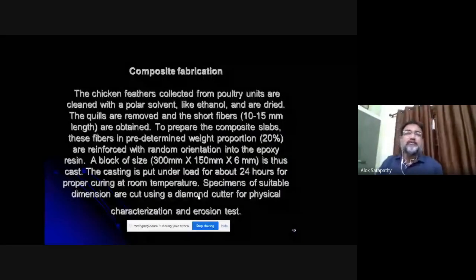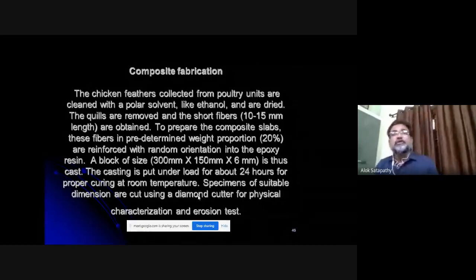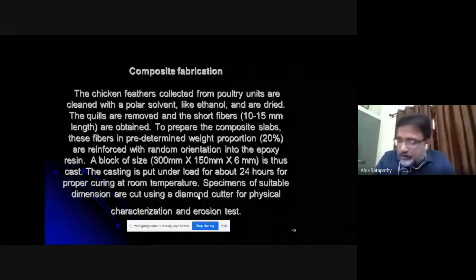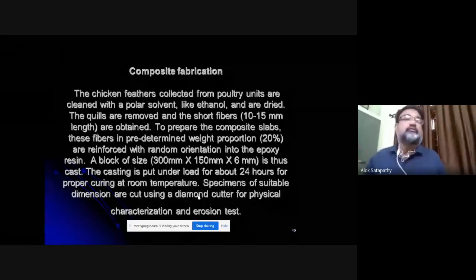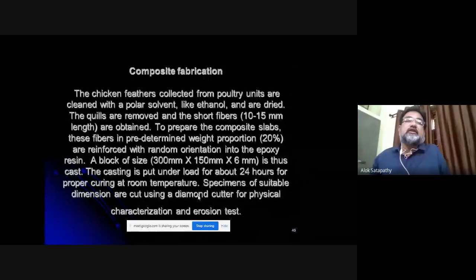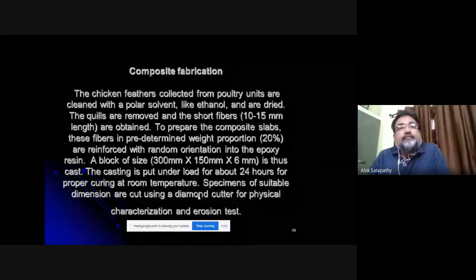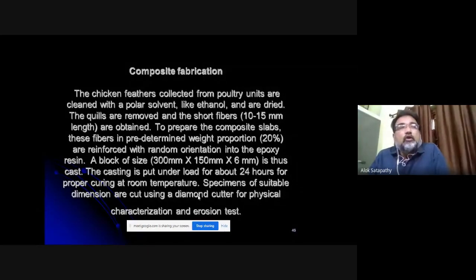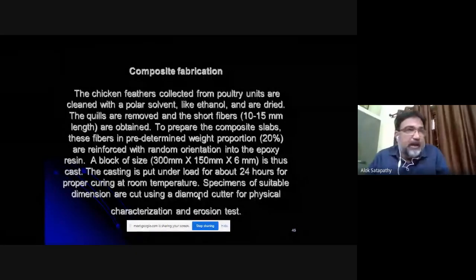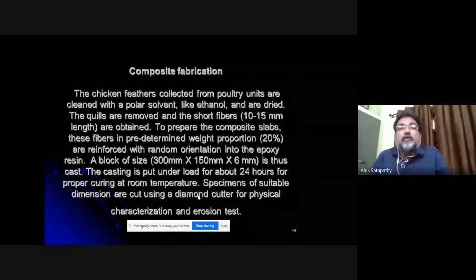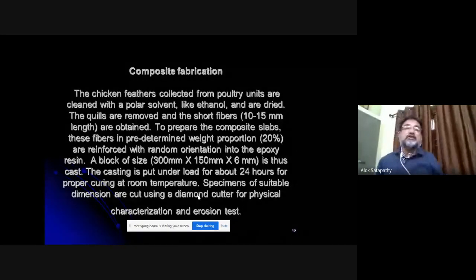Now, I am giving a very brief description of how a composite is prepared. This is for the participants who are not familiar with composite preparation. So these chicken feathers are collected from poultry units, and they are cleaned with a polar solvent like ethanol and are dried. The quills are removed. The quills can separately be used for making different types of composite, but in this case the quills are removed, and short fibers of length 10 to 15 mm average are obtained, and these fibers in predetermined weight proportion, 10%, 20%, 30%, are reinforced with random orientation into the epoxy resin.